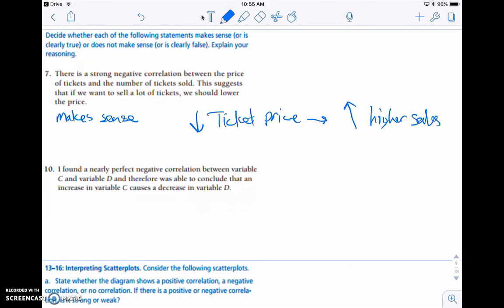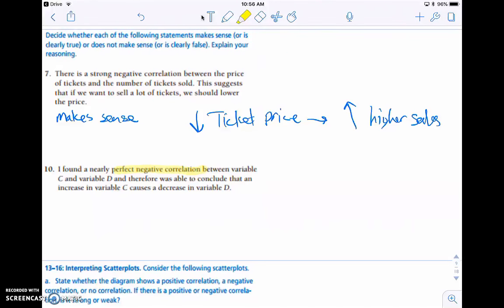tickets, assuming it's an event that they want to attend, but we'll assume it is an event that a lot of people want to attend. So as the ticket price goes down, the sales go up, so they have that kind of reverse characteristic. Lower the ticket price, higher the amount of sales, and vice versa. The higher the ticket price, the fewer the sales, most likely. And so in this case, that would be a negative correlation, because as one variable decreases, the other increases, or vice versa.